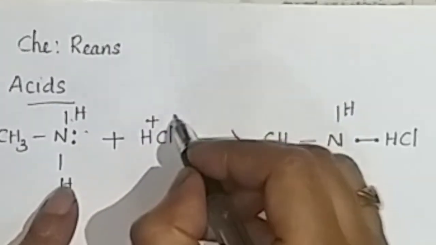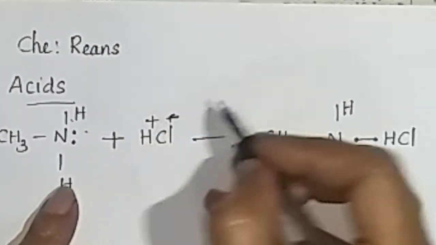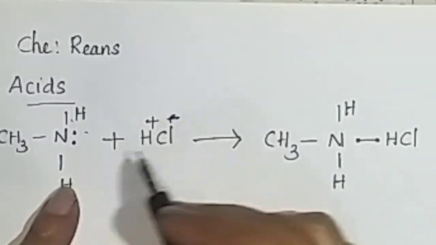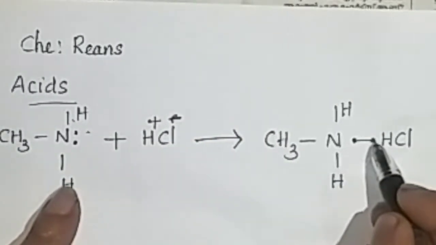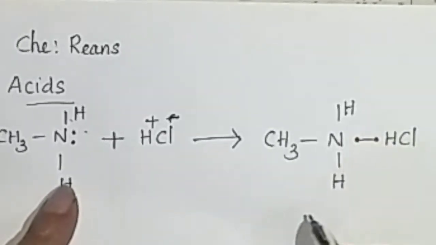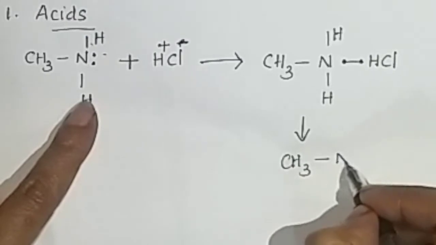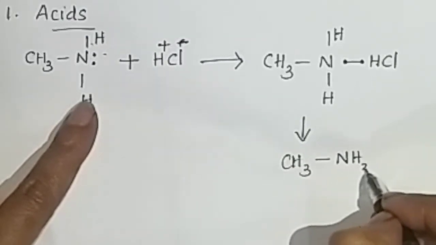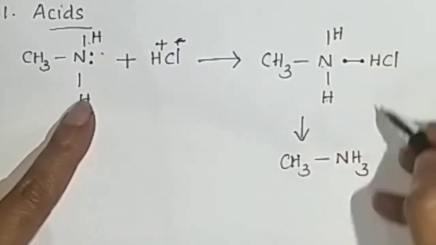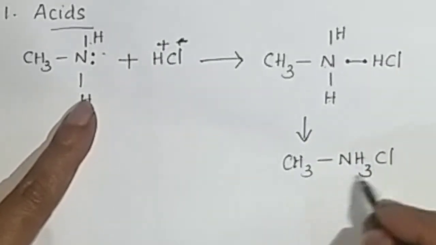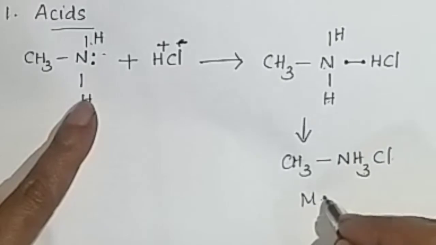This hydrogen is H plus and Cl minus. This H plus, the proton, is accepted by the lone pair because it is a base. This can be written as CH3NH3Cl. Its name is methyl ammonium chloride.